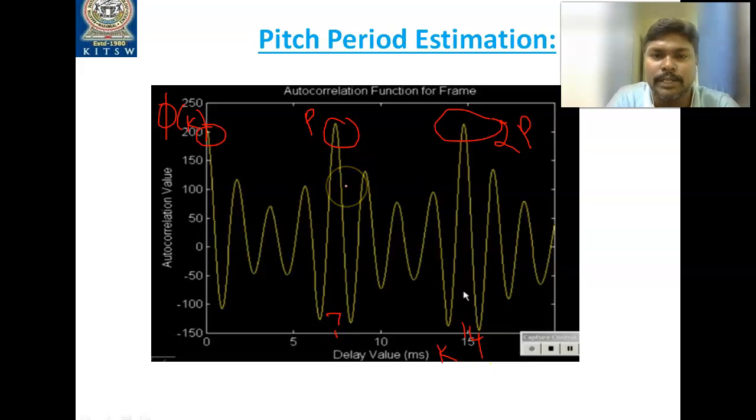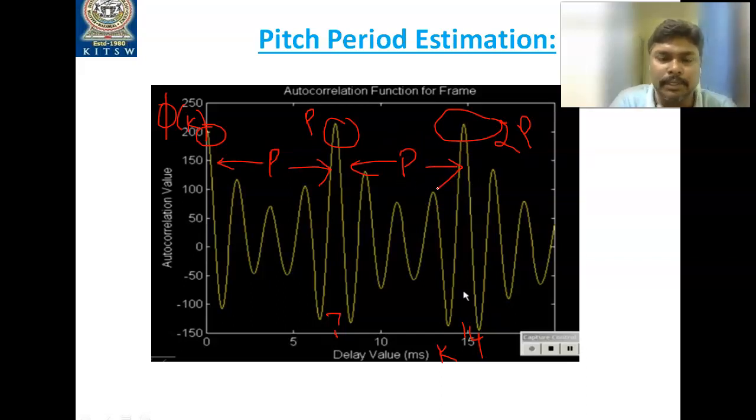So what you need to understand is that we are interested in the difference between the two peaks, which is nothing but the pitch period. Here also the same, the difference between the two peaks gives the pitch period. This is a very simple approach to estimate the pitch period with the help of this plot also.